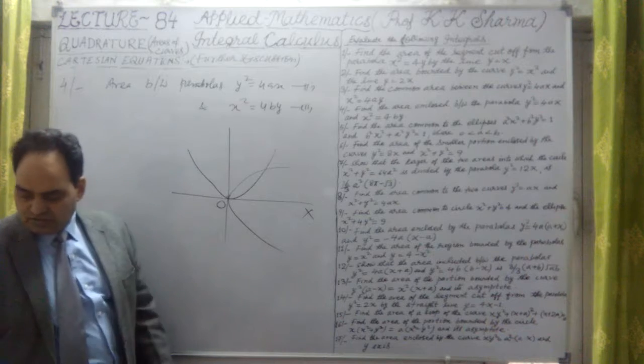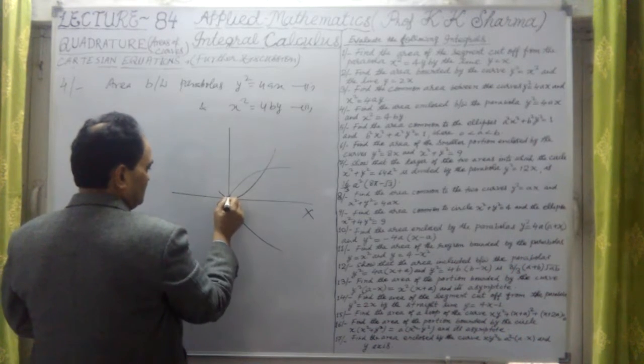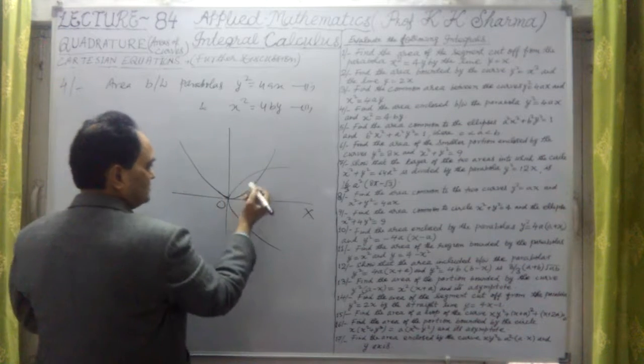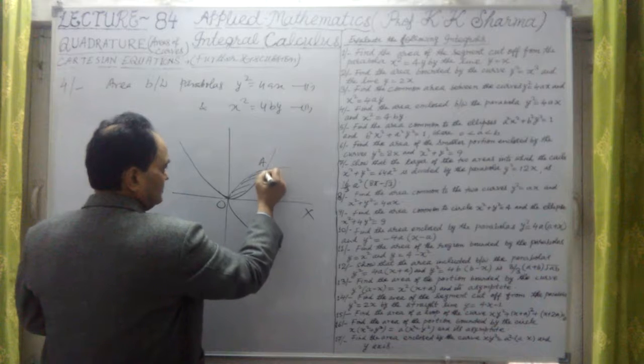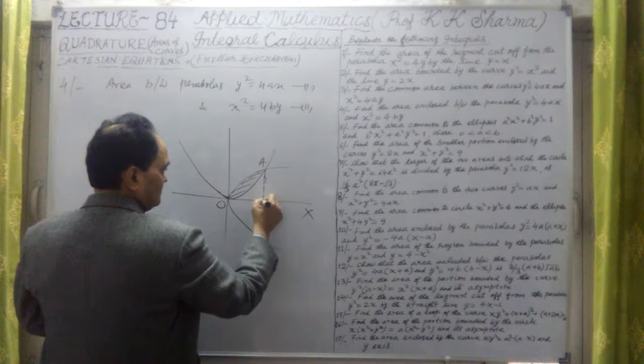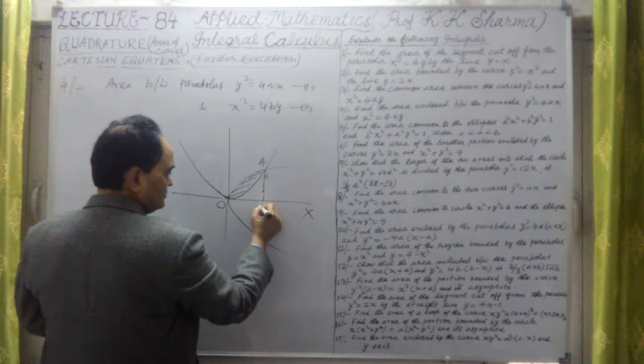Okay. Here the main thing is only the common area. Curve can be drawn in any way, but common area should be shown here. This is suppose A again. Let me draw a perpendicular. This means x-axis, that end point let me take.